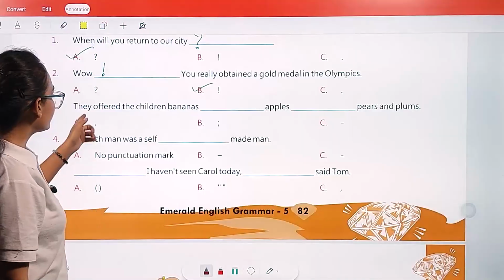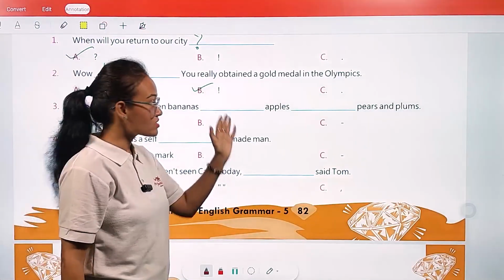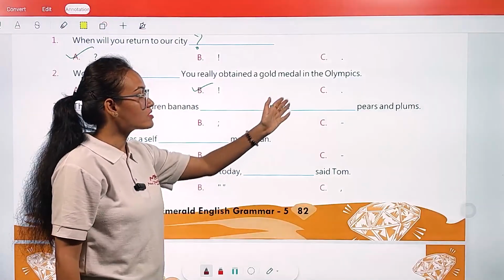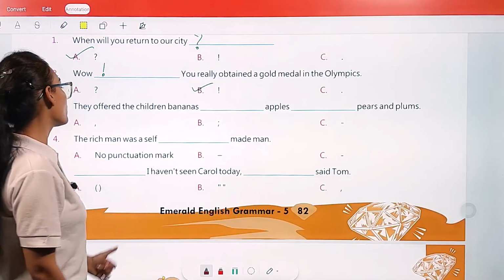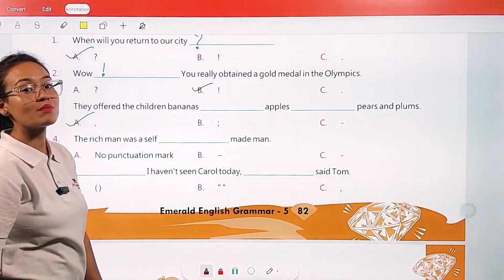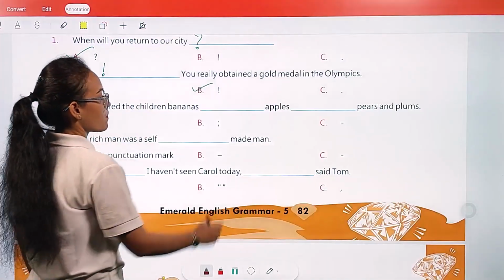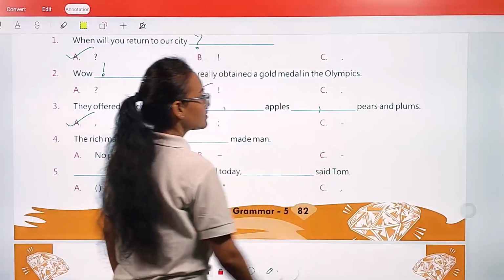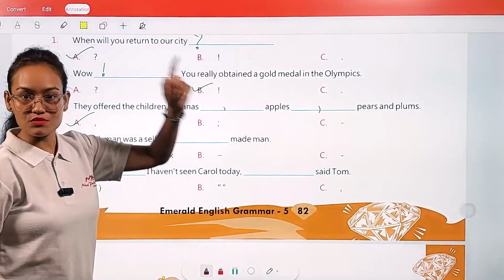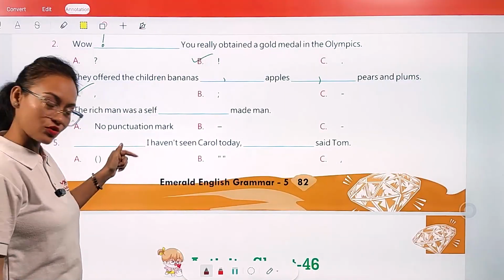Third one, they offered the children bananas, apples, pears and plums. So here, my dear student, we are going to use our comma punctuation mark again. Like, they offered the children bananas, comma, apples, comma, pears and plums. Okay. Similarly, 4 and 5 you are going to do on your own.